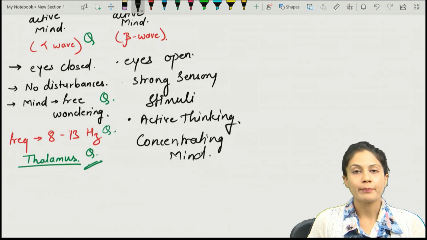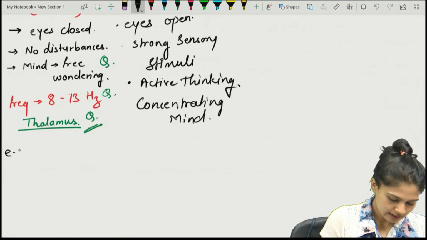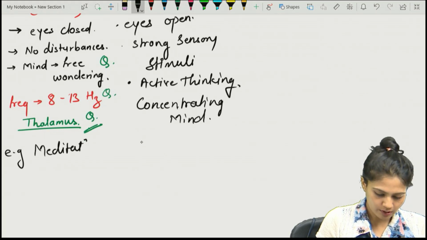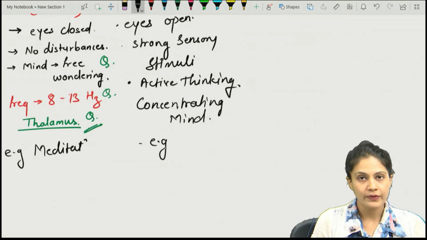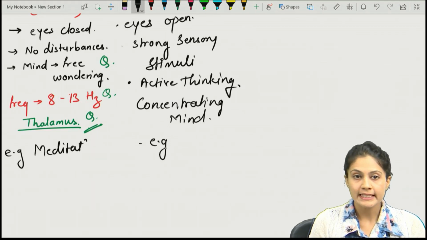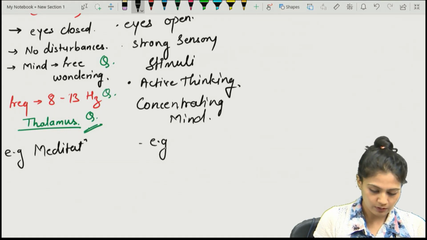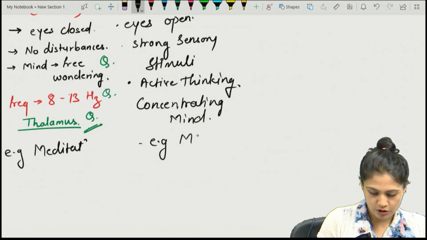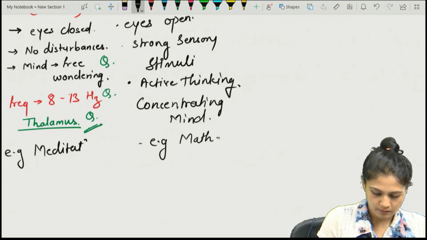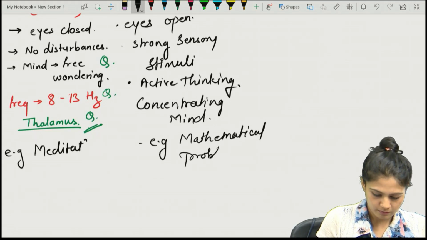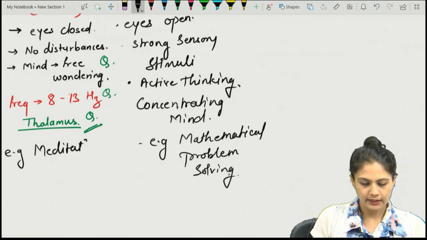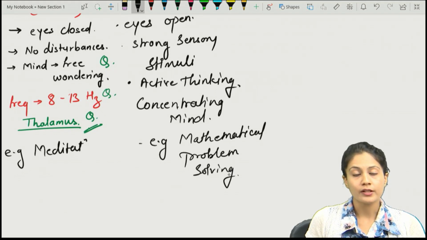What is the best example of alpha wave? It is meditation. And what can be the example of a beta wave, where you have a concentrating mind and a strong sensory stimulus and you need to do active thinking? That will be mathematical or logical problem solving, where you require active thinking and a concentrating mind.